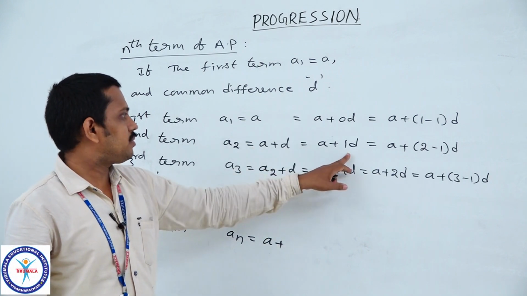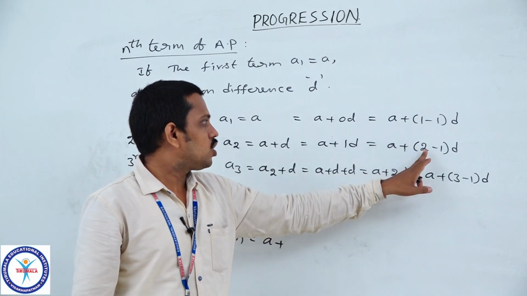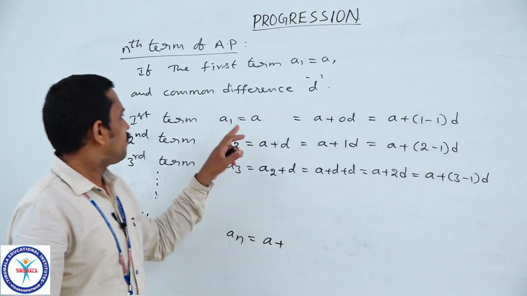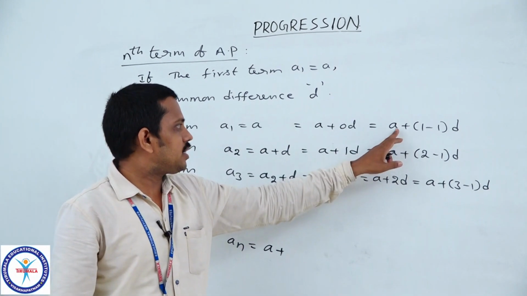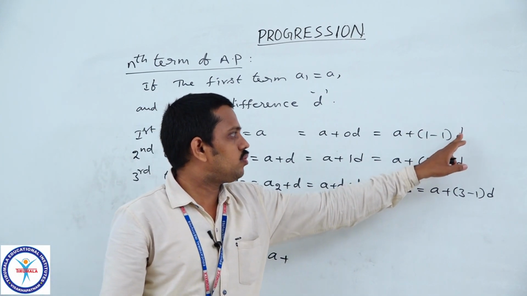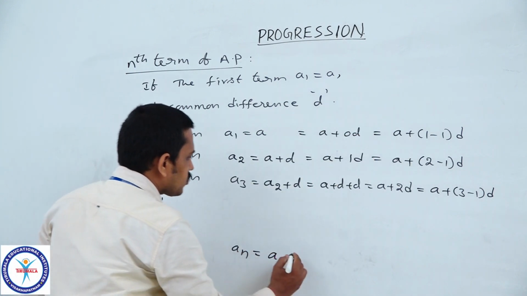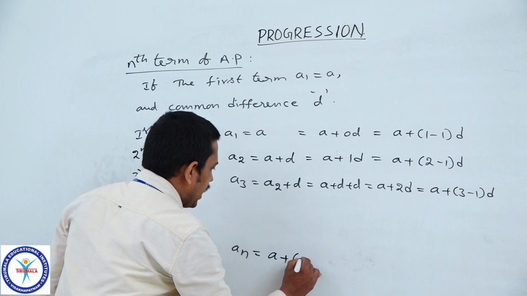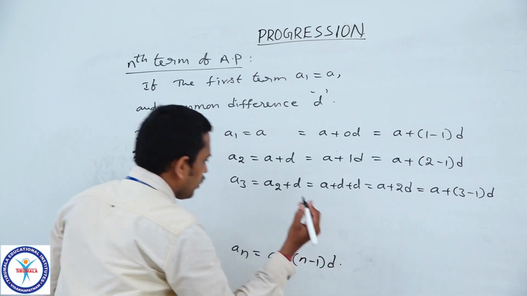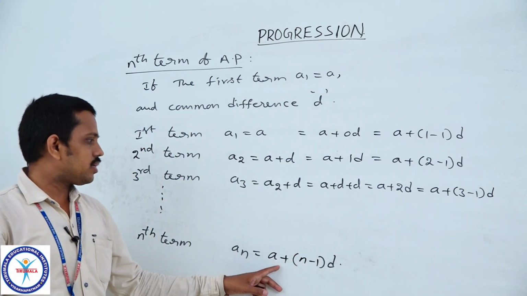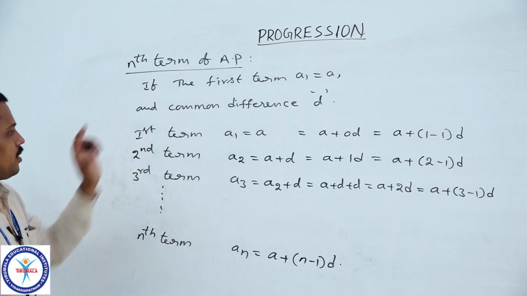For the second term it can be written as A plus 2 minus 1 into D. For the first term it can be written as A plus 1 minus 1 into D. In the same pattern we will write An is equal to A plus n minus 1 into D. So this is called the nth term of the AP.